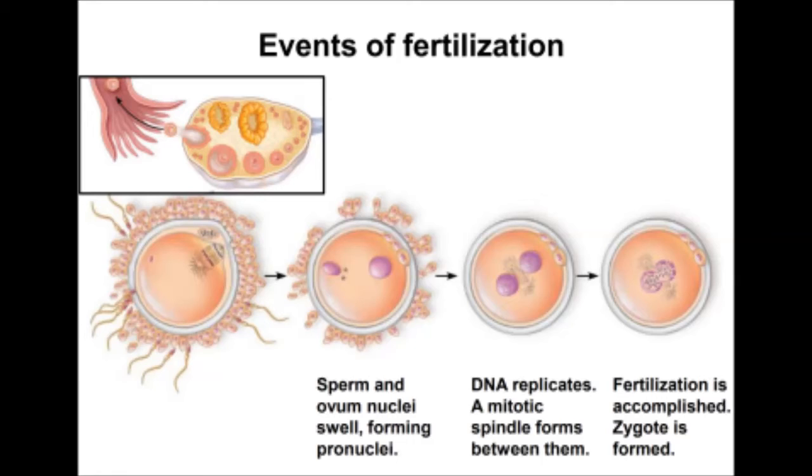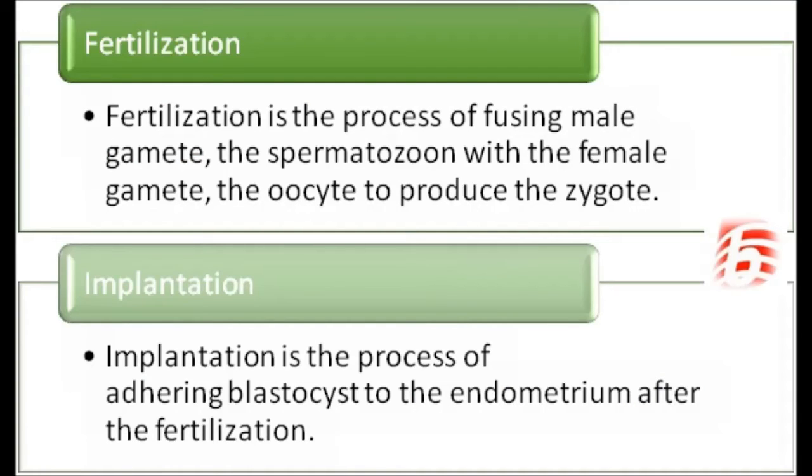Implantation is the process by which the fertilized egg fixes itself to the wall of the uterus within 5 to 7 days after ovulation. Blastocyst is the small hollow ball of numerous cells formed by the division of the zygote. Embryo is an organism that is in the early stage of growth and differentiation. In humans, the embryo stage is from fertilization to the beginning of the 3rd month of pregnancy, whereas the fetus is the unborn young of a viviparous vertebrate having a basic structural resemblance to the adult animal.